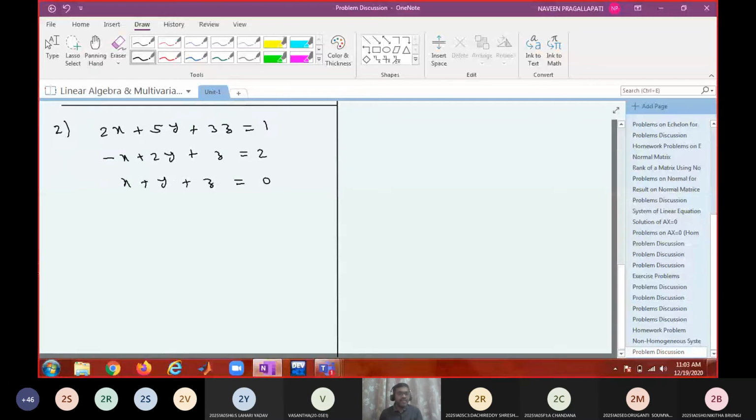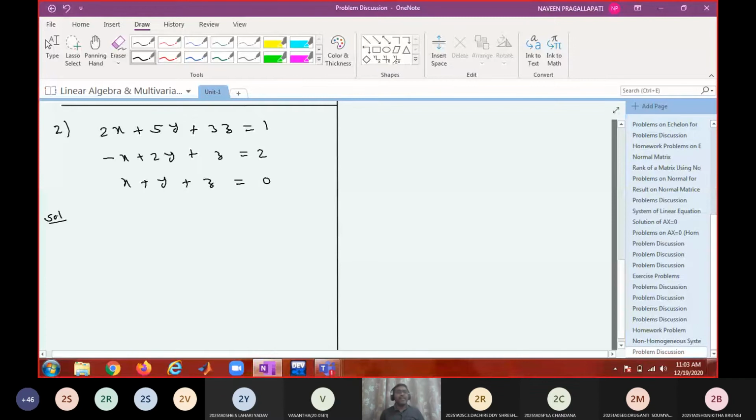Okay, so from here onwards I'll be writing the augmented matrix directly, but in your solution first convert into matrix form, then only write down the augmented matrix.